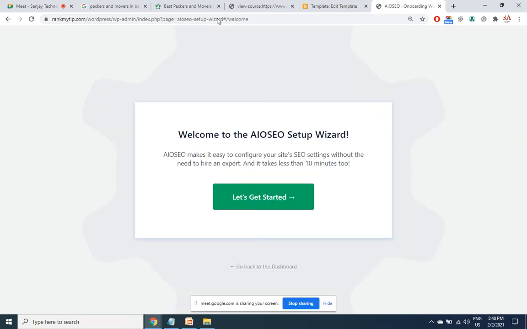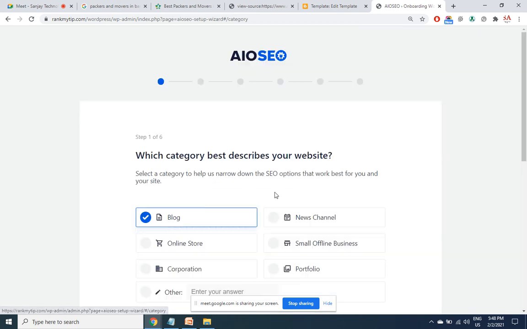Still taking a lot of time. What is it asking here for?